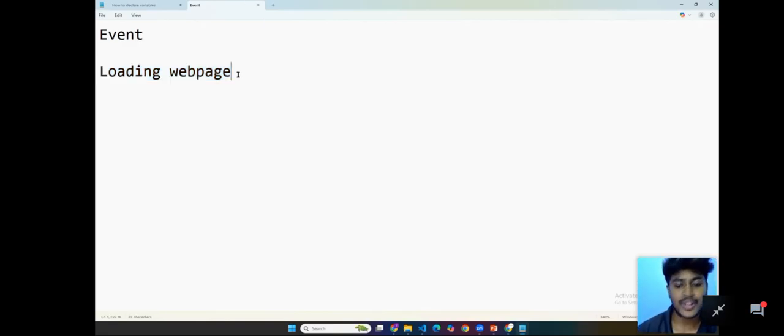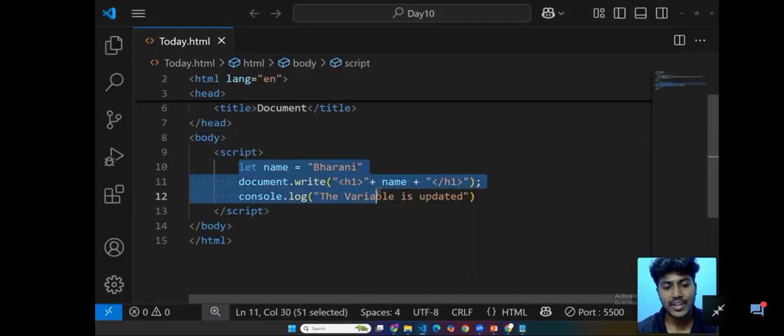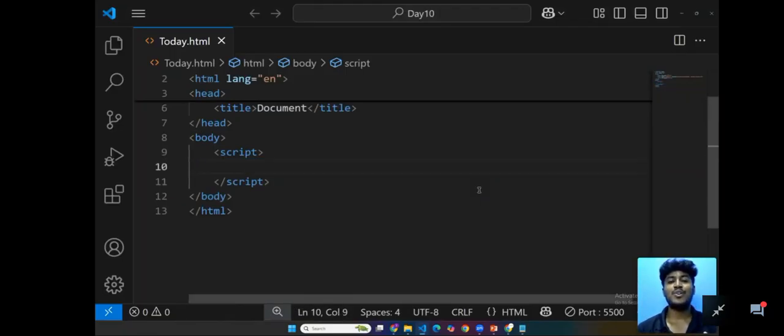Now we are going to provide another event, which is nothing but the onclick event. When I click a button, a function is going to run. So before that, I'm going to press Control X. Without declaring a button also, we are able to run a function. However, it is possible. Yes, I will tell you that.